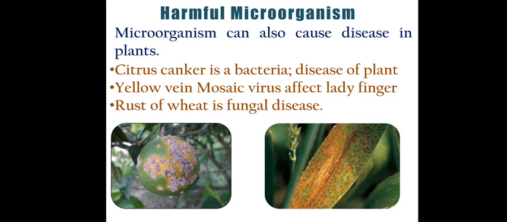At the same time, I have already shown you one disease in the first chapter, if you remember, that was the black smut of wheat. Just go to that slide also. That was again a fungal disease. So these are the diseases which spread through microorganisms, not only in humans and animals, but in plants also.